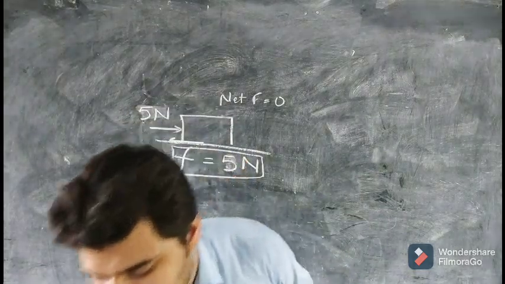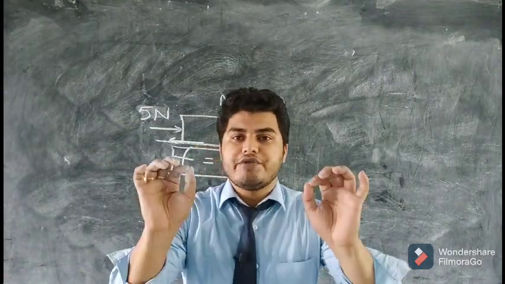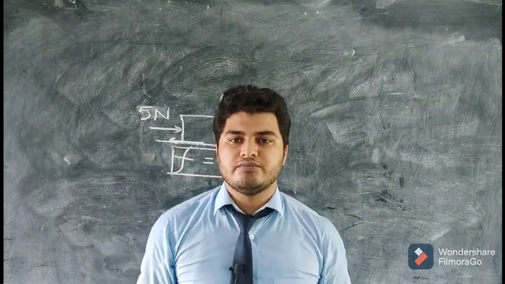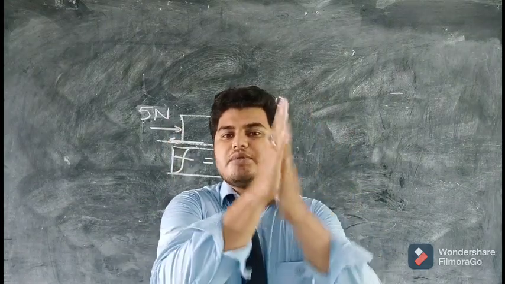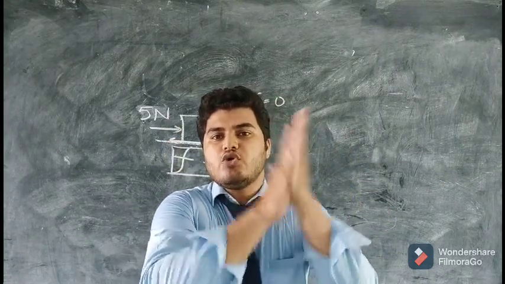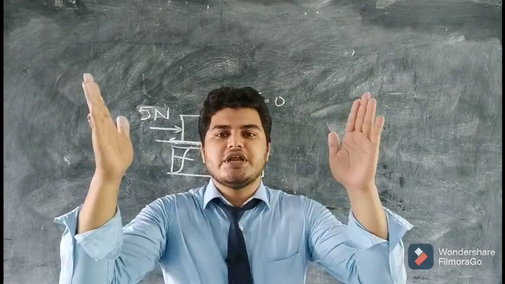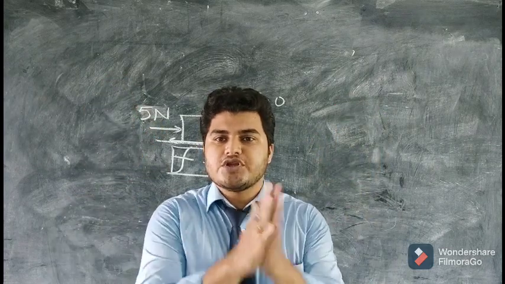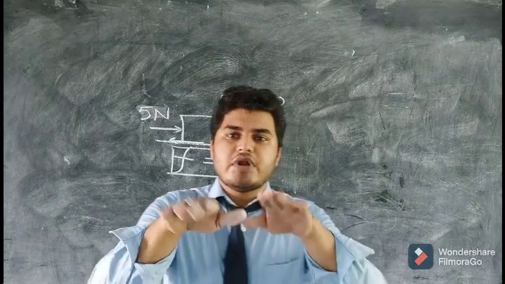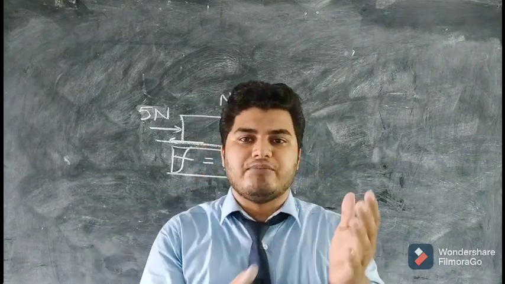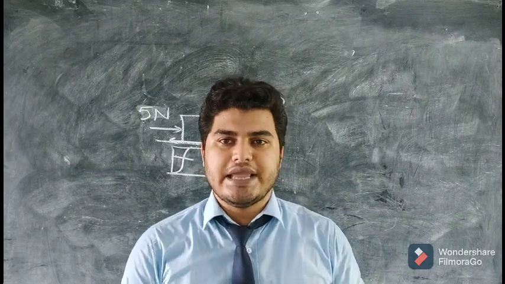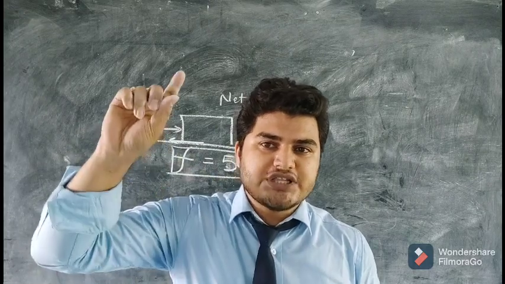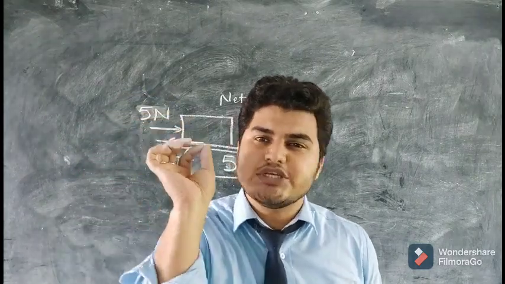Then the third characteristic, very easy to understand. Friction produces heat energy. Wherever there is friction, heat energy is produced. Like you have seen in winter season, people start rubbing their hands when they feel cold. So when you rub your hands like this, you feel the heat energy being developed by your palm. In the same way, when you have walked for a long time, the soles of your shoes get heated up. When you are erasing with your eraser, if you touch the eraser, it gets heated up. So heat energy is being produced, the third point.